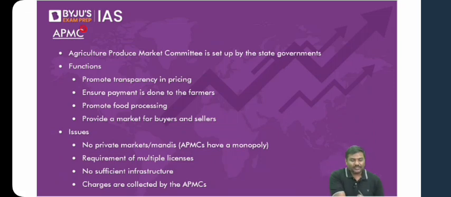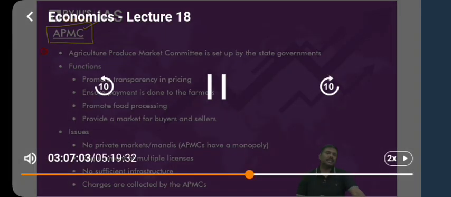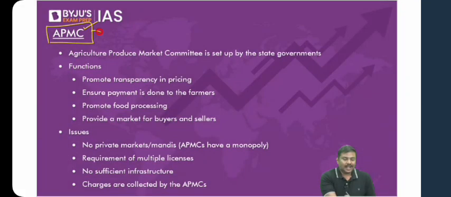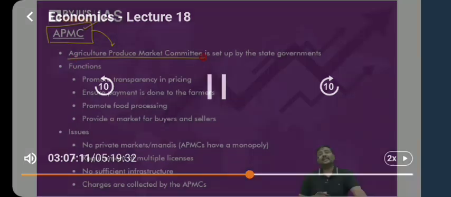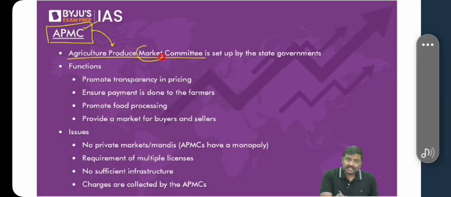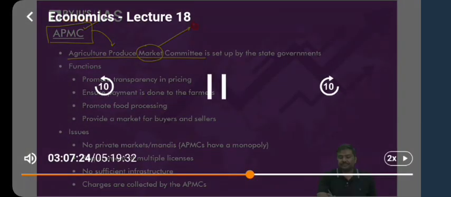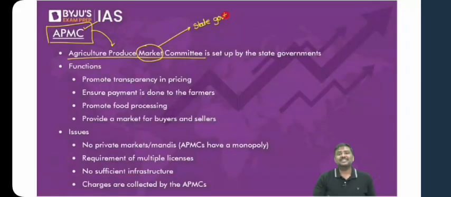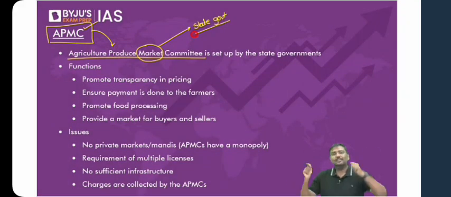Next, the concept of APMC. Point number 1. What is APMC here? Agriculture Produce Market Committee. Point number 2. Whenever you talk about marketing of agriculture commodities, please remember this: it will come under the state government. That is basically Schedule 7 of the Indian Constitution, the division of powers. Marketing of agriculture commodities comes under the state government.